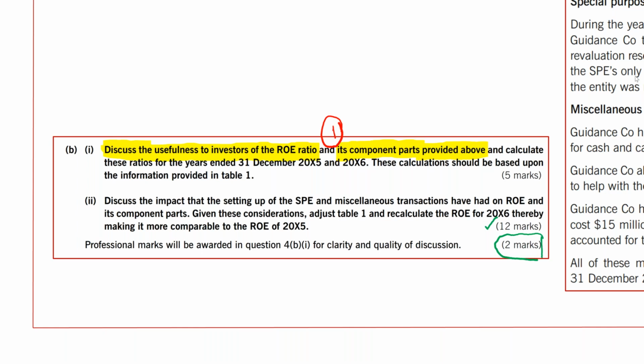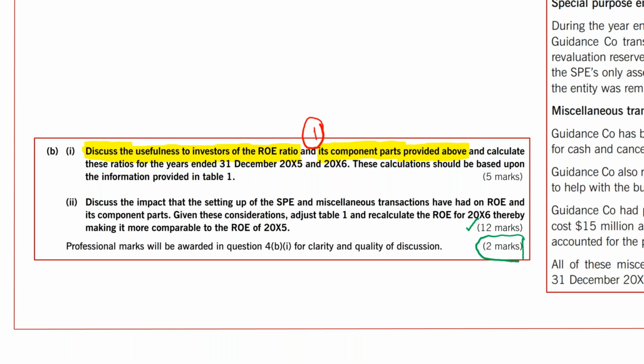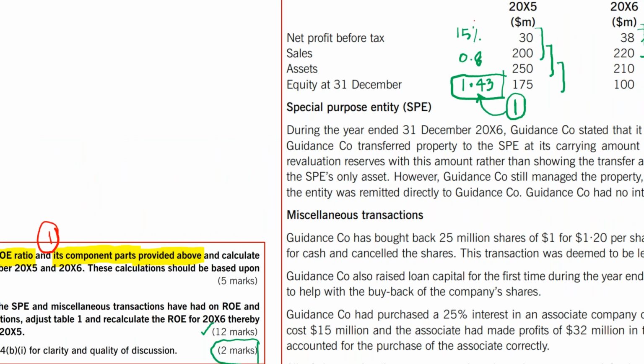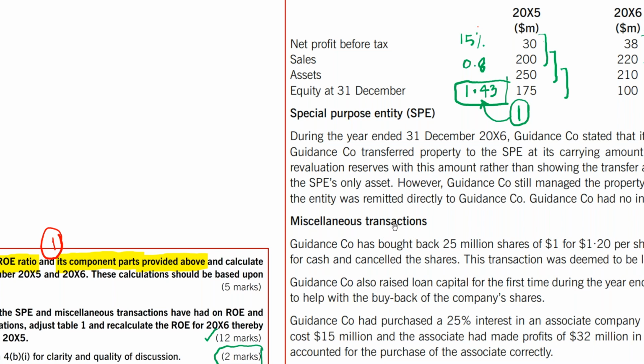Discuss the impact that the setting up of the SPE, special purpose entity, and miscellaneous transactions. So these are the headings that he has already used in the question. SPE and miscellaneous transactions. You can see here is the special purpose entity, SPE, and the other one is miscellaneous transactions. Okay, so these are the two headings that they have already used in the question.